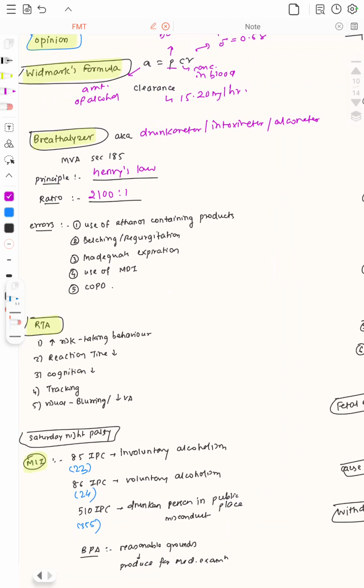The very important medico-legal implications. Section 23 of the BNS or 85 of the IPC is about involuntary alcoholism, where no punishment is awarded. Section 24 of the BNS or 86 of the IPC is about voluntary alcoholism, where punishment is awarded. Section 510 of the IPC, or 355 of the BNS, covers a drunken person in a public space who does any misconduct; this person will be given 24 hours of imprisonment and a 1000 rupee fine. And the Bombay Prohibition Act gives reasonable grounds, and the person is produced for medical examination. So this is all about alcohol and inebriants.